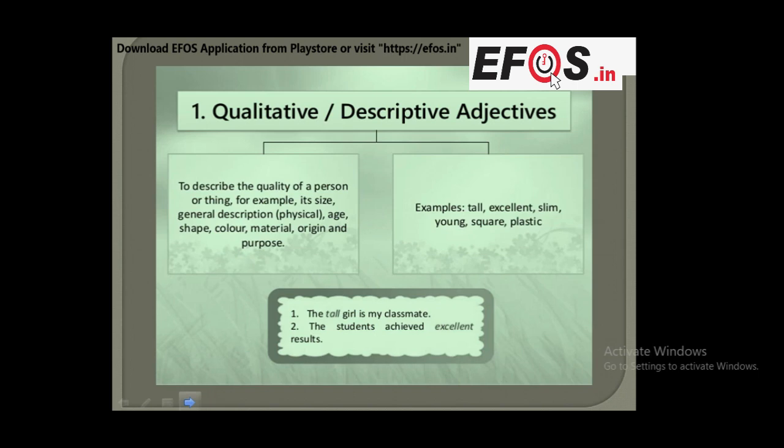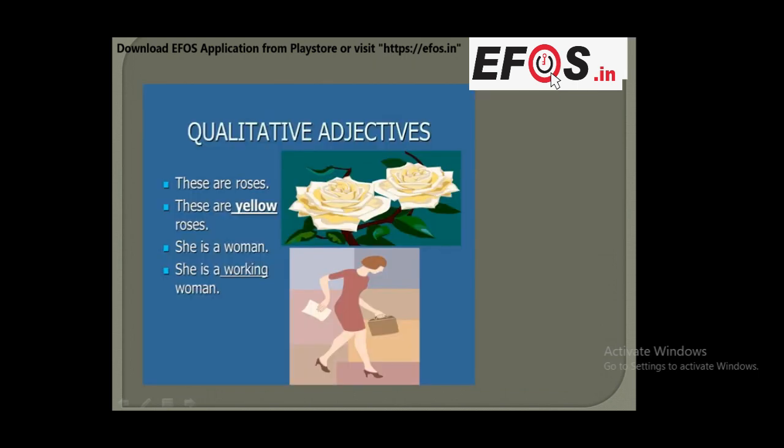The tall girl is my classmate. Tall is the adjective in this sentence. The students achieved excellent results. So excellent is the adjective in the sentence. Now we will go with some more examples. See, qualitative adjective: these are roses, but these are yellow roses. So yellow is describing the color of the roses. So yellow is the adjective in this sentence.